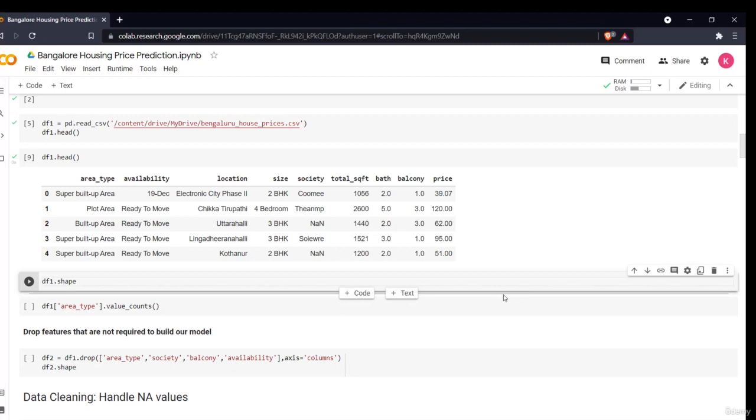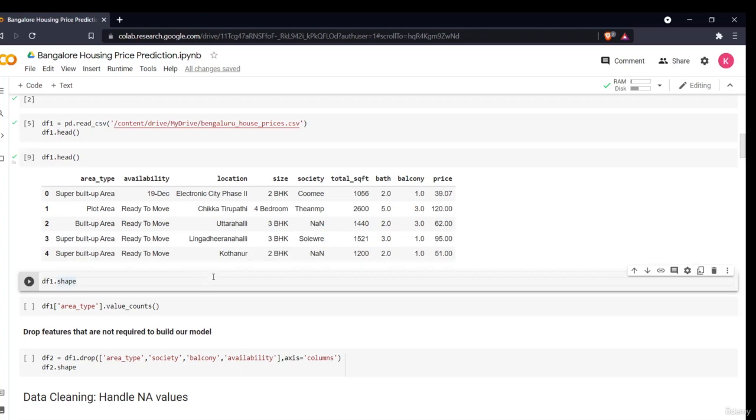Hello all, welcome to the next section of the project. In this section, we'll be doing some data analysis and data pre-processing, visualizing our data, seeing our data, doing different things. So now let's first have a look at our data. So this is our data. It has different attributes like area type. What is the area? It is a built-up area, plot area, then availability, ready to move, or when it is available, the location, the size, society, and total square feet of that house, bathroom, how many bathrooms, how many balconies, what is the price.